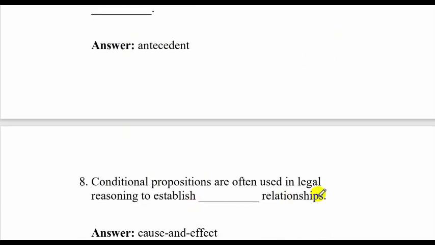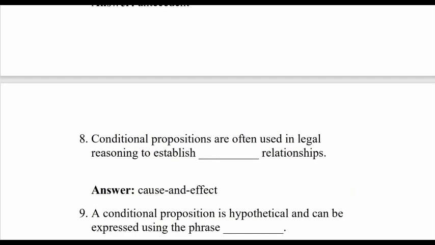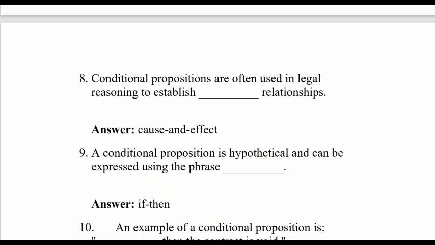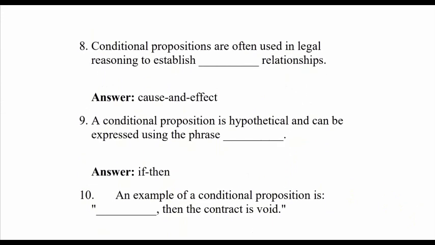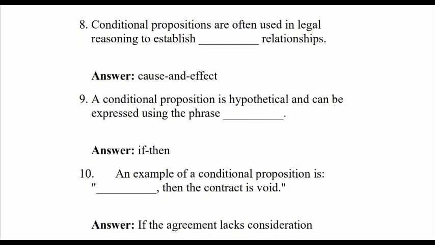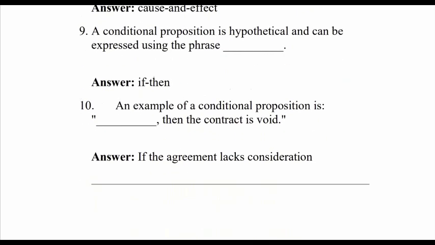Conditional propositions are often used in legal reasoning to establish cause and effect relationships. A conditional proposition is hypothetical and can be expressed using the phrase if then. An example of a conditional proposition is dash, then the contract is void. If the agreement lacks consideration, correct. If the agreement lacks consideration, then the contract is void.